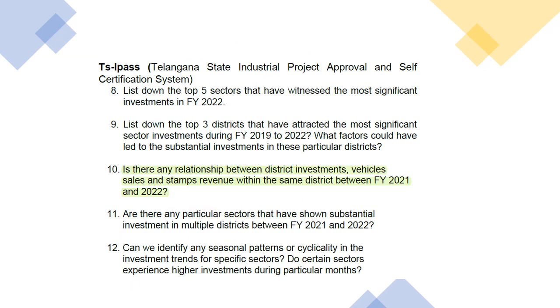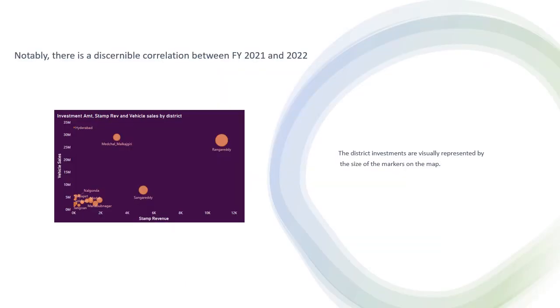Is there any relation between district investments, vehicle sales, and stamp revenue within the same district between the year 2021 and 22? In this scatter chart, the district investments are visually represented by the size of the markers on the map. Notably, there is a discernible correlation between the fiscal year 21 and 22. As both stamp revenue and vehicle sales increase, the size of the marker also increases, indicating a positive relation between these two factors.